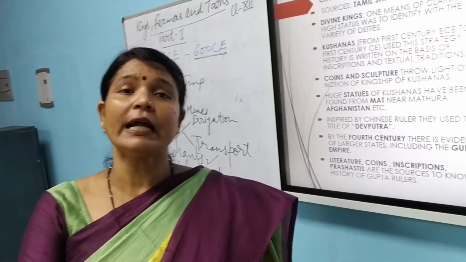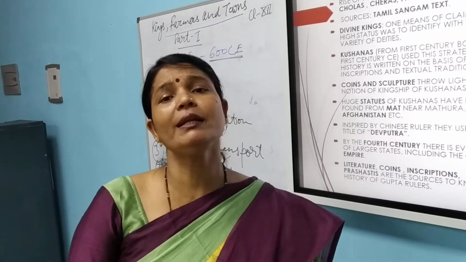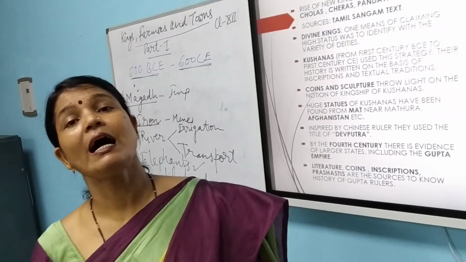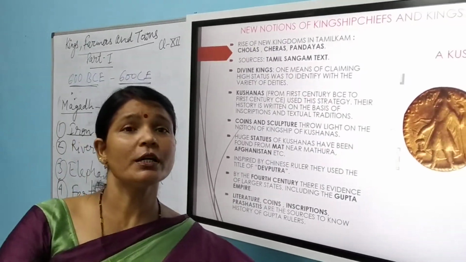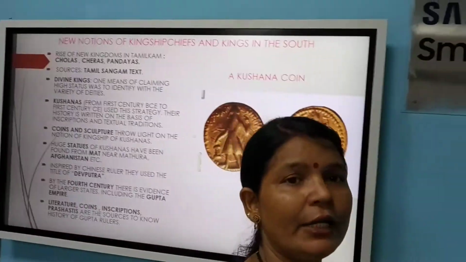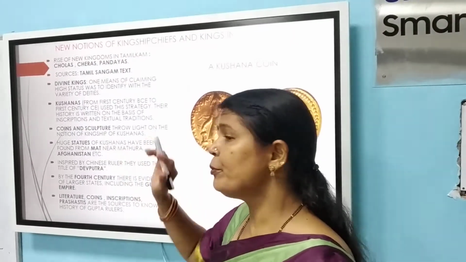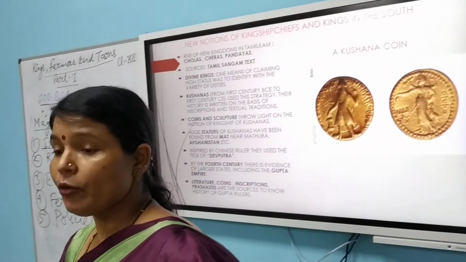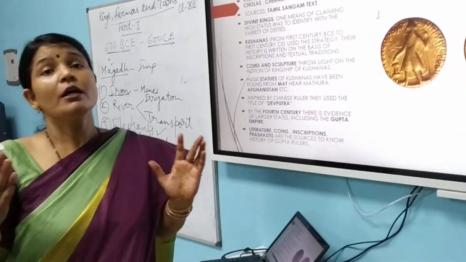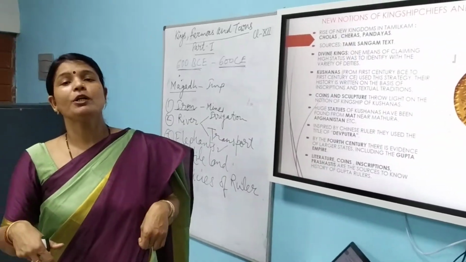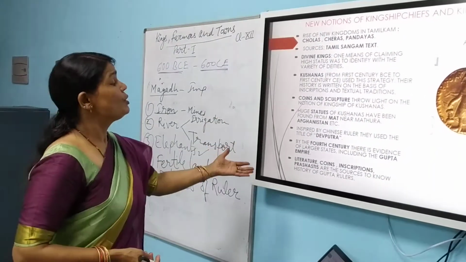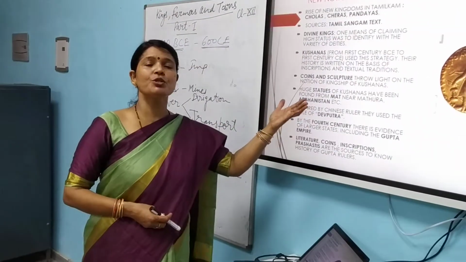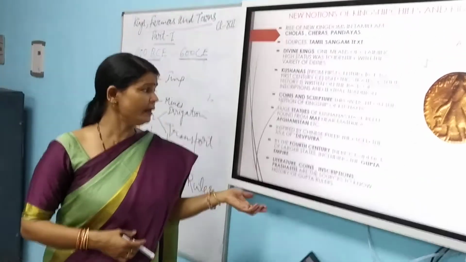They had used the title of Devputra. If you remember in class 11, Genghis Khan had also used the title of Swargaputra. So they used this title of Devputra, which means the children of God. Why were they doing all this? Just to get the blessings of God, or to show themselves superior to others, right? So gold coins were used and huge statues were also made.